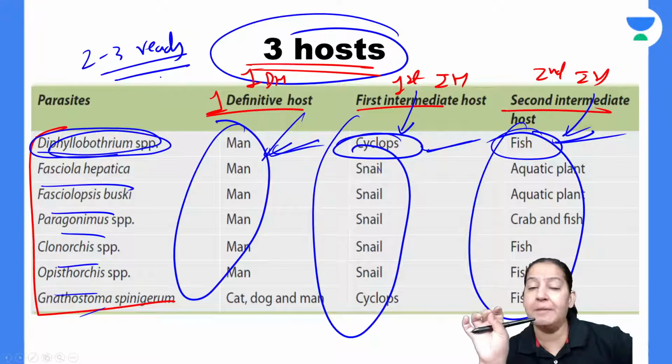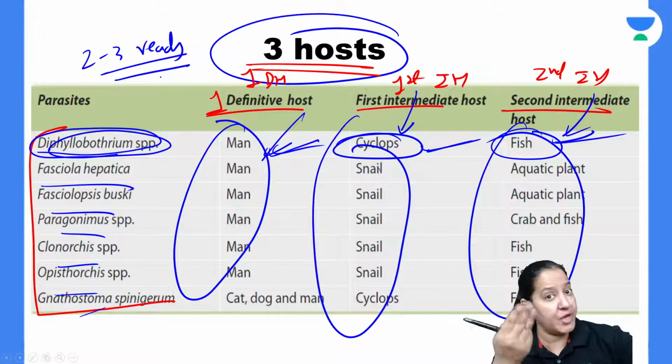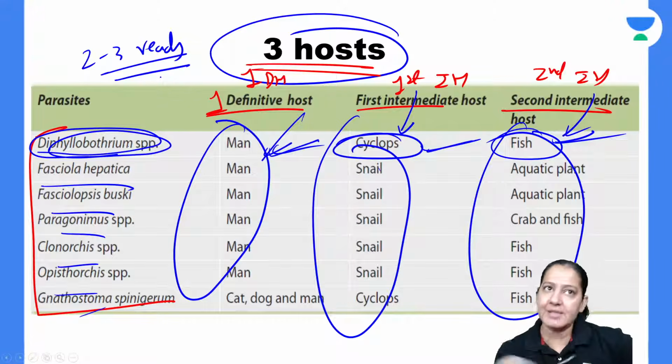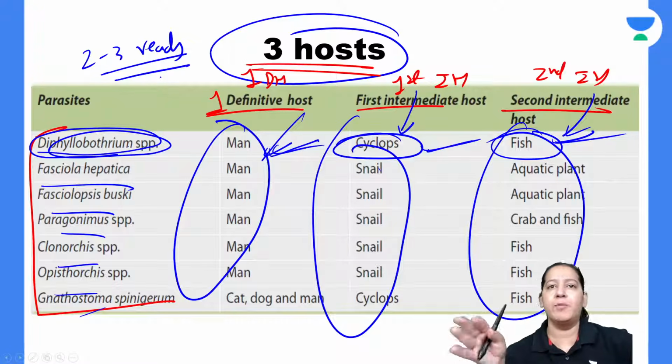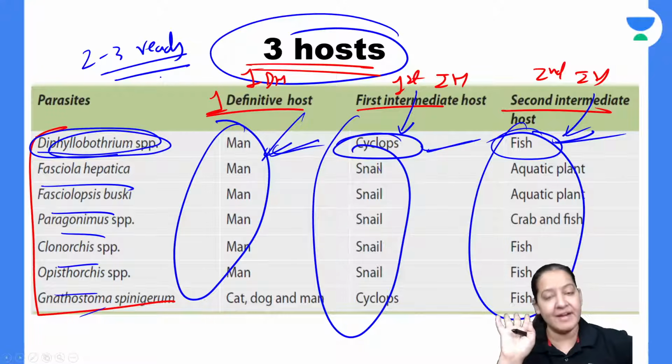Options are only 4, A, B, C, D. You have to pick the correct one. 3 are wrong, 1 is right. So if you read this list 2, 3, 4 times before going to your exam, even without learning it, without making a mnemonic, just reading and casually going into the exam, it will click in your mind. I can guarantee it will click in your mind.